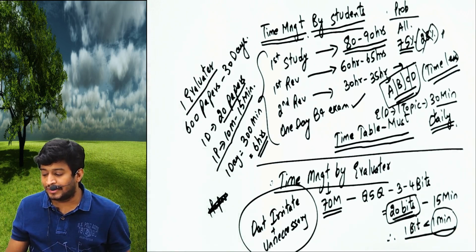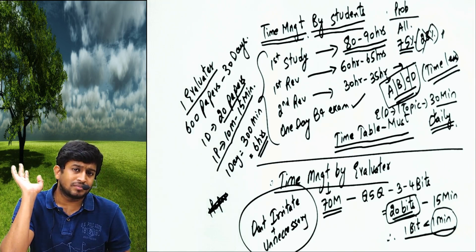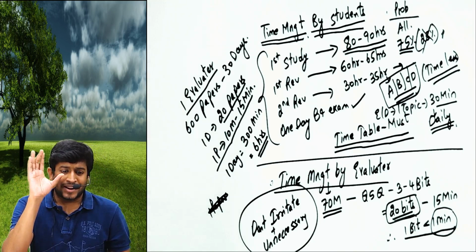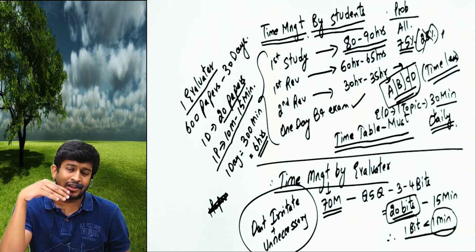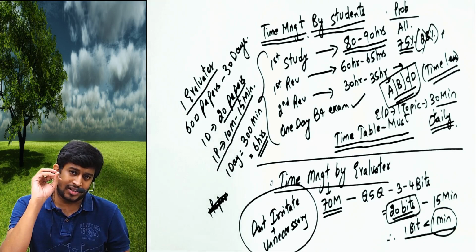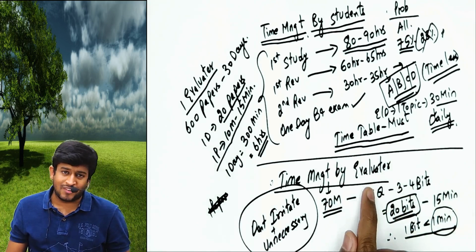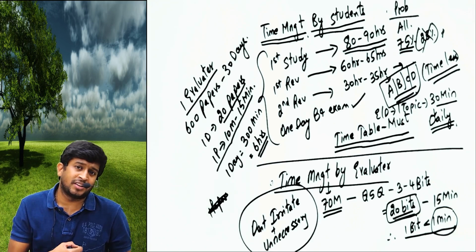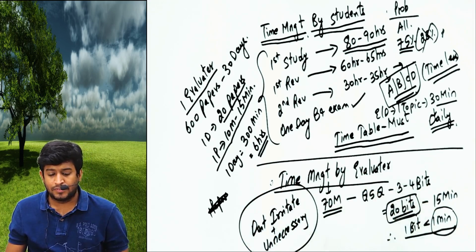Do not irritate the evaluator by writing unnecessary problems which are not required. Stick to the question and answer. In any question, if it is practical, solve it and write the related provision. If it is theoretical, first write the provision, analyze the question, give your analysis, then give the conclusion. That's how you should write. We expect a CA final student to write. If you understand from the evaluator's side, then you will be more careful when you write something in the examination. So be very careful with this, please.